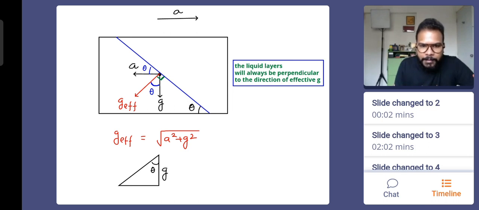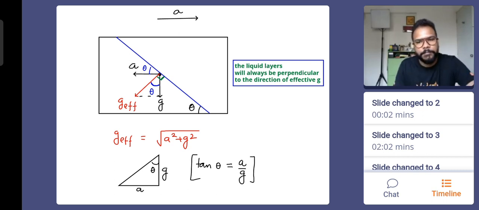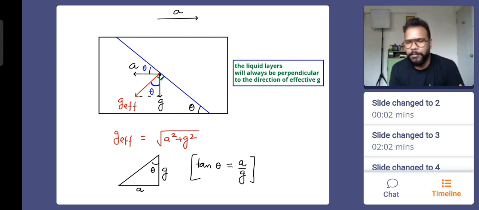We need this angle theta. We have this as g. We have this as A, right? This right angle triangle I have drawn. Can you write down the value of tan theta from this triangle and tell me? Is it not A by g? That's it. Done. Tan theta.